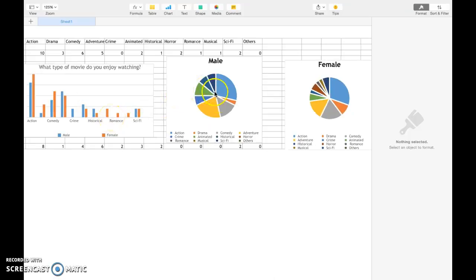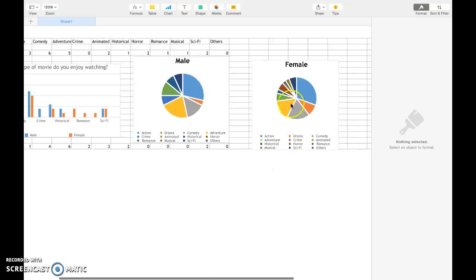Males love action movies the most, and they like drama the least, because you can see that this is the smallest part. Males don't like horror movies, romance movies, or musicals, and there's no others. Female has more diversity of choices. The minority are having romance and musical, but of course they all love action.